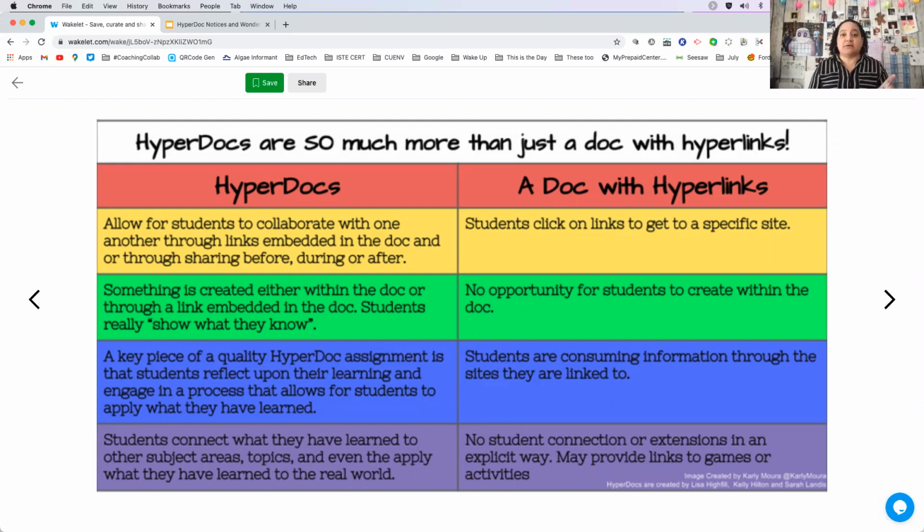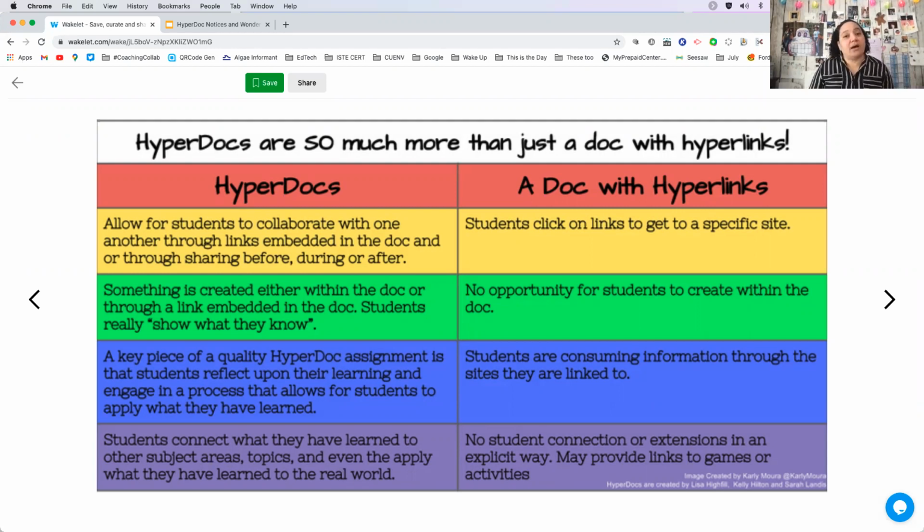So with those 3 different pieces of information or those 3 primary sources, you're going to end up creating 3 HyperDocs. And that's because, again, you don't want to overwhelm them with all the information. You want to give them time to really interact with it and soak it up. And then, so they've consumed information. Now you want them to be able to process it, get down some thoughts that they have with it. You want them to make a connection to other things that you're also doing in the classroom.